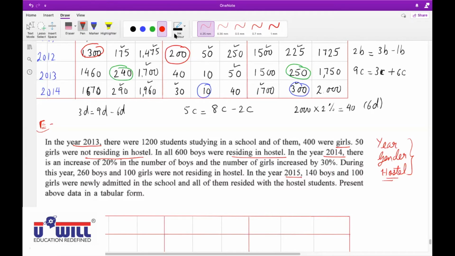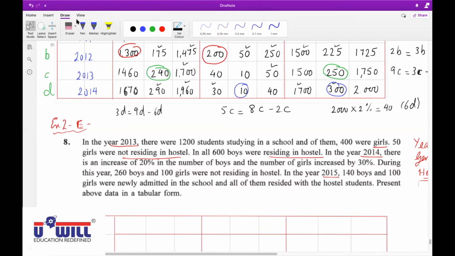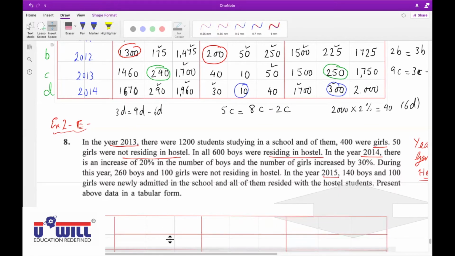Okay. Now, first give the heading, all of you. Write down. Mansi, can you help me out with the heading? What heading should we write?